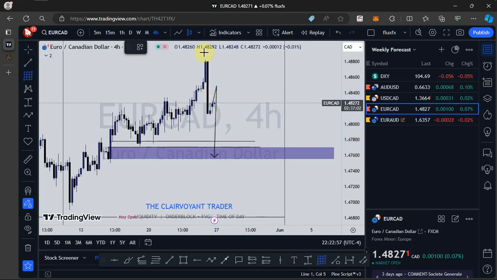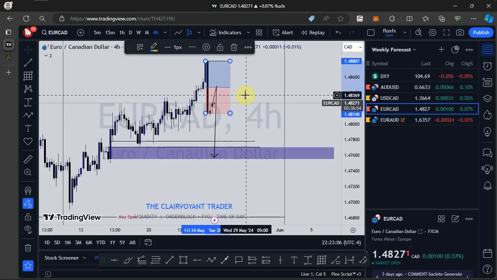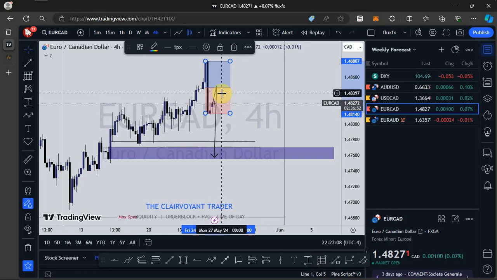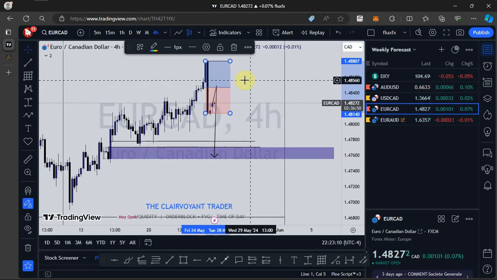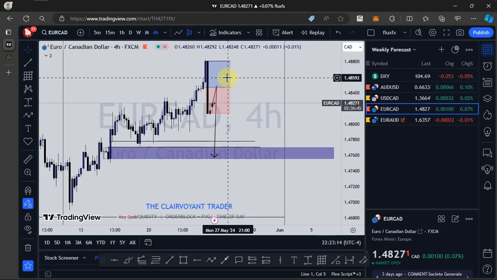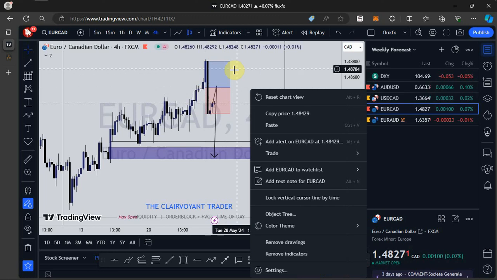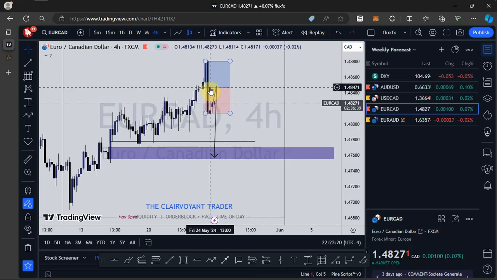If I should measure this impulse move right here, this is where my 50% is lying. Look at where I drew it. If you continue looking at price this way, you don't even need to draw to get the 50% zone.